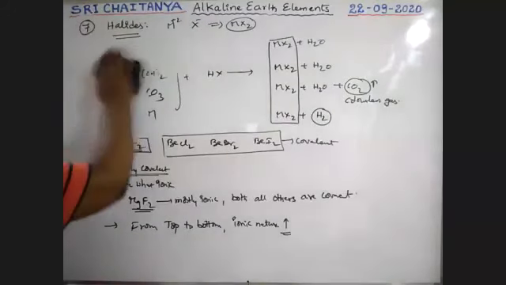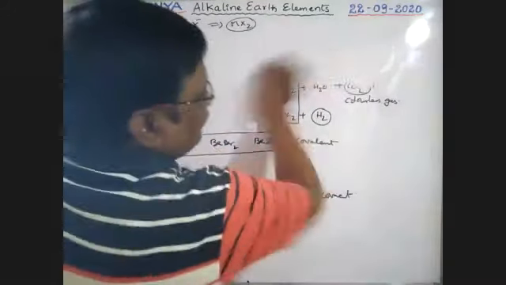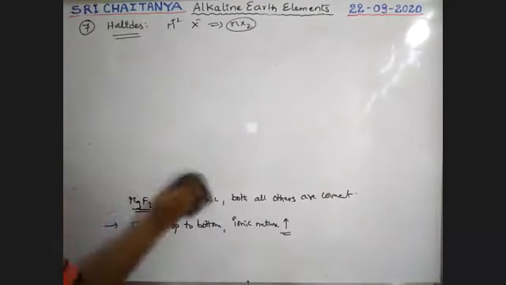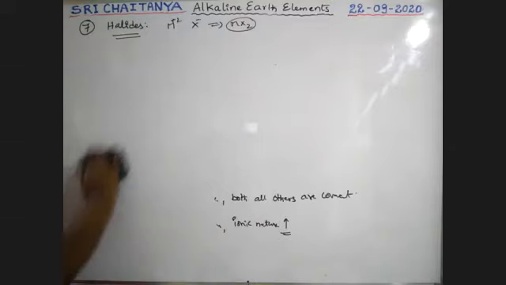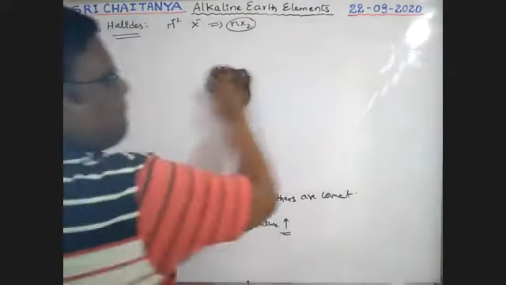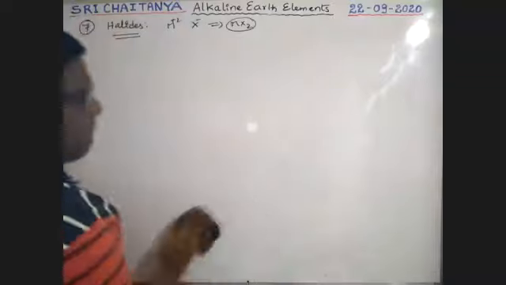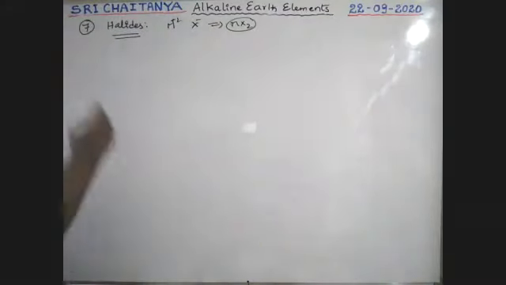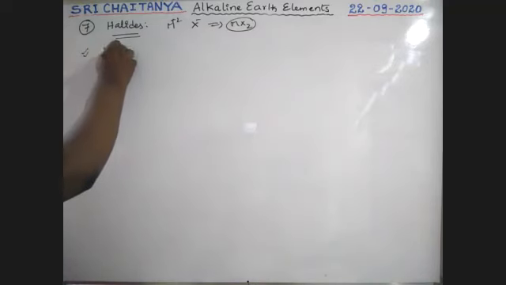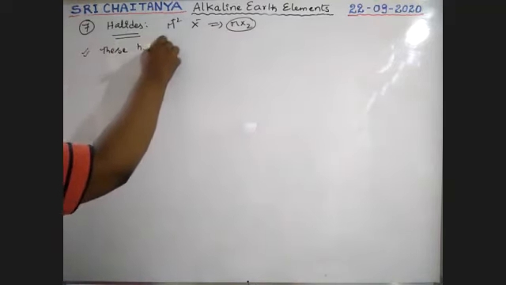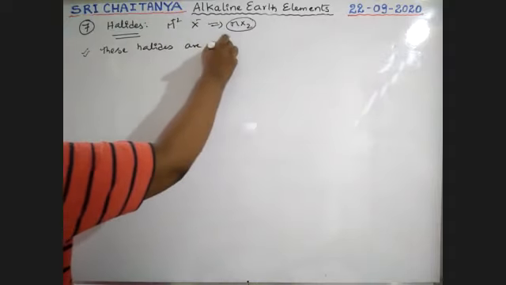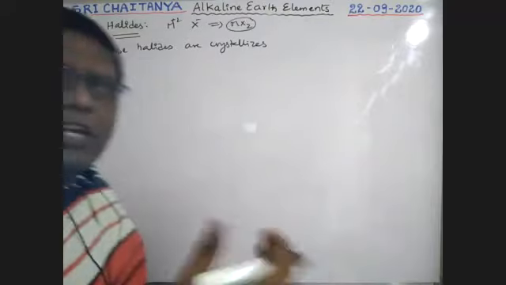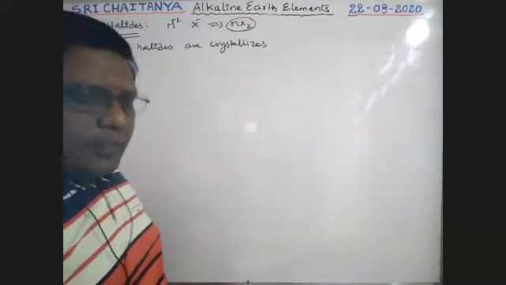Next one. Almost all these halides, boys, are soluble in water. Very important points, boys. These halides are crystallized from their aqueous solutions.